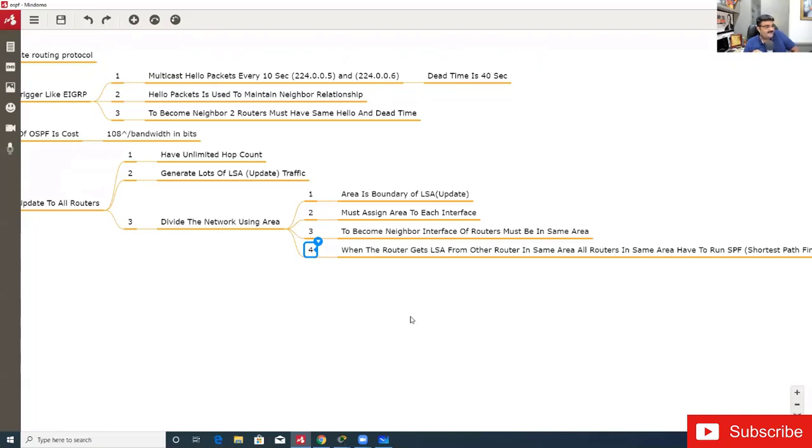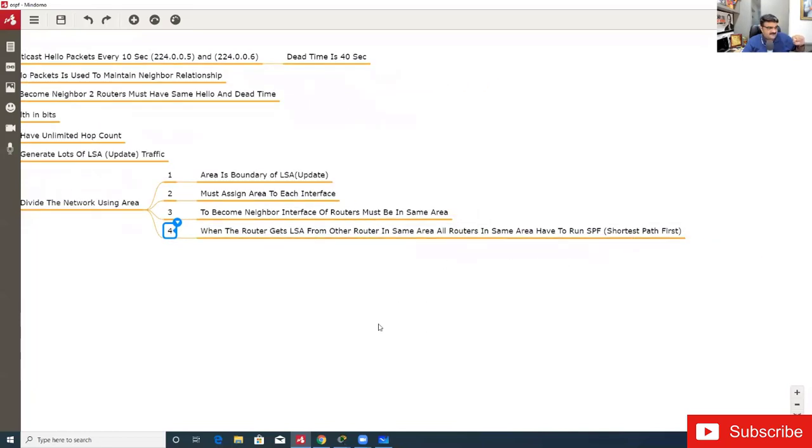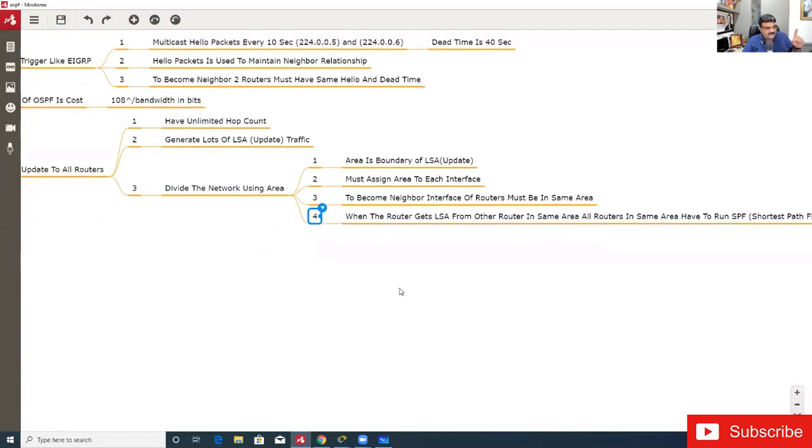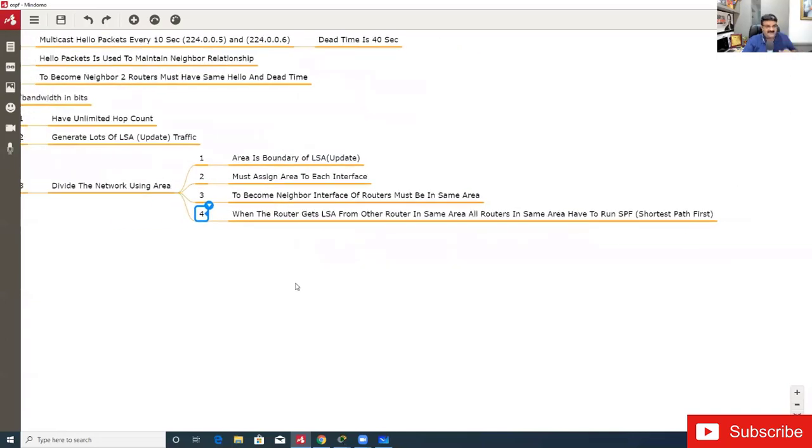Yes, Rahul Grover, EIGRP's algorithm is this: it is the Dijkstra SPF algorithm of OSPF, right? And the DUAL algorithm is for EIGRP. So OSPF's algorithm is called the shortest path first algorithm, and it was developed by a person called Dijkstra, maybe he's from France, that's why the name is really difficult. So the algorithm of EIGRP is called DUAL, and the algorithm of OSPF is called SPF. Right, so let me explain this particular point.